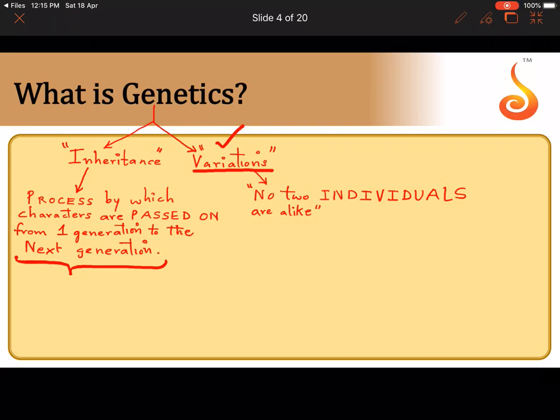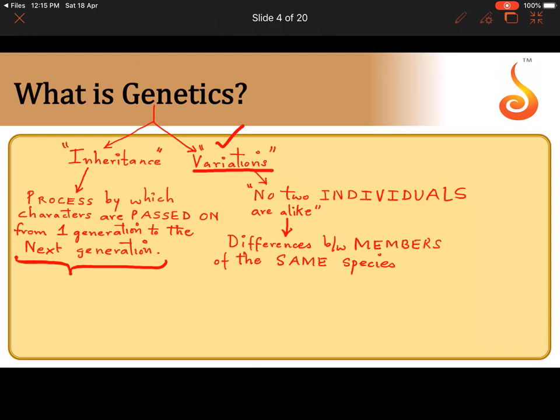So remember this statement: no two individuals are alike, or we can define variations as the differences between members of the same species. Just because we all belong to Homo sapiens, the sapien species, it doesn't mean that we all are alike. Isn't it? So there are differences that exist between the members of the same species within a population, and such differences are referred to as variations. No two individuals are alike.